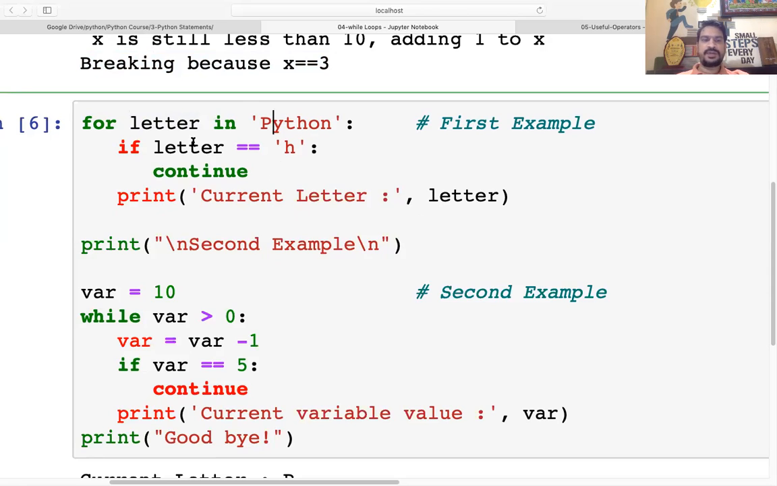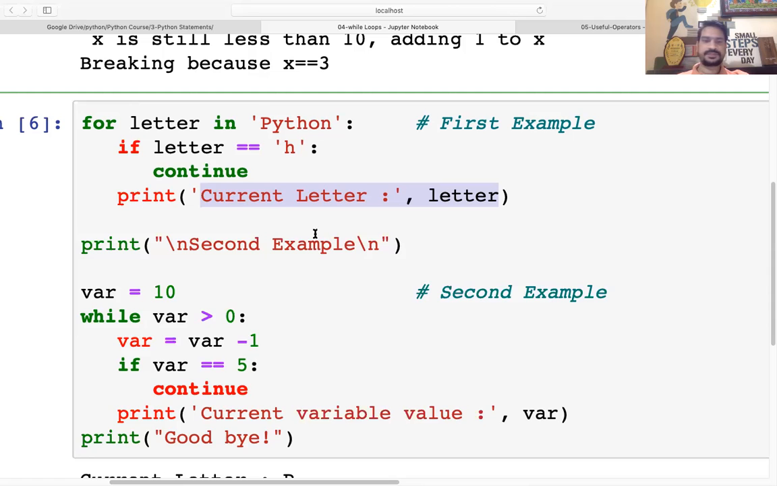Here, let's see what is going to happen. It says that it will iterate this particular string, but whenever it finds H, we are going to continue. Okay, continue means this is not going to print it. So whenever we get H, this is not going to print it. Means it is going to print P, Y, T. H is not going to print because we have done continue, and continue means it will take you to the beginning. So H is not going to print, so this statement is not going to work,